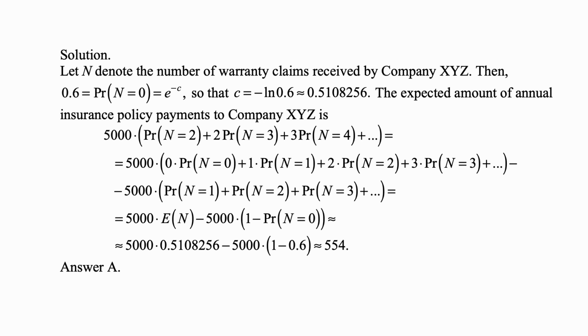0.5108256. And, you could just put in 5,000 times, in parentheses, minus natural logarithm of 0.6. And we subtract 5,000 times 1 minus the probability that n is 0, which is known to be 0.6, so it's 1 minus 0.6. And we calculate all this, and we get approximately 554, which is answer A.